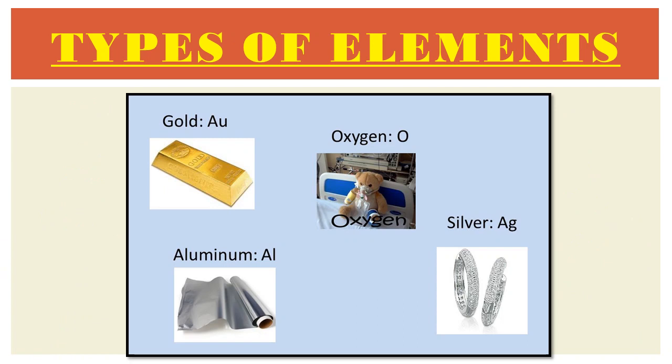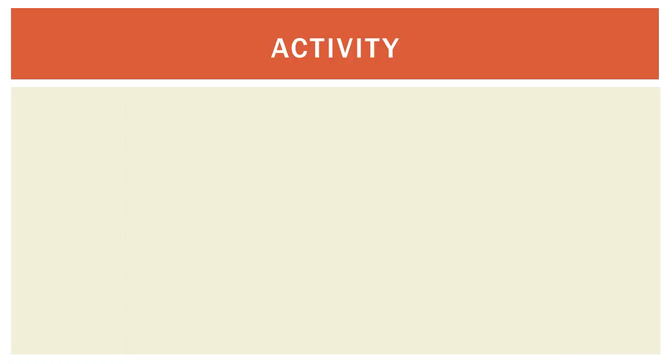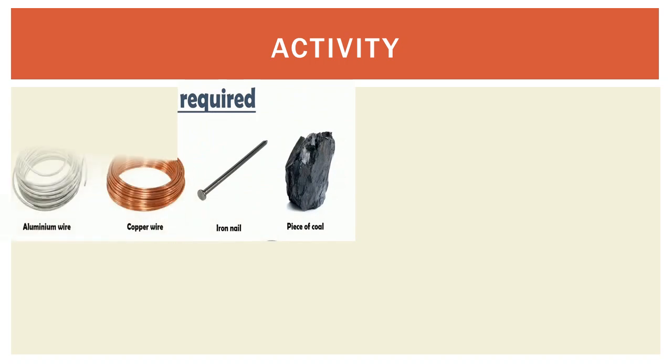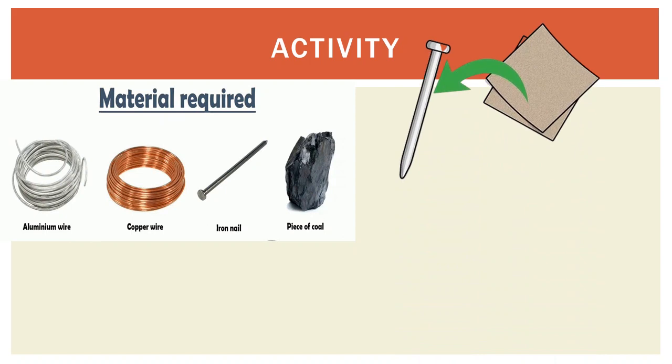Now students, let's see the types of elements. To see the types of elements, we have to perform one activity. For that activity we require an aluminium wire, copper wire, iron nail and a piece of coal, and we have to rub each object on a fresh surface of sandpaper.